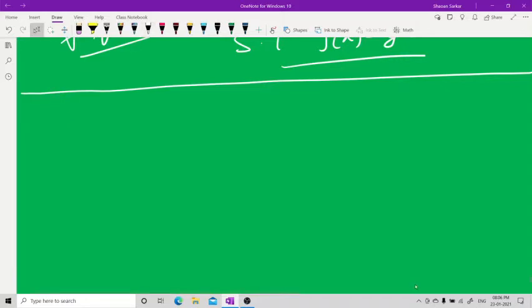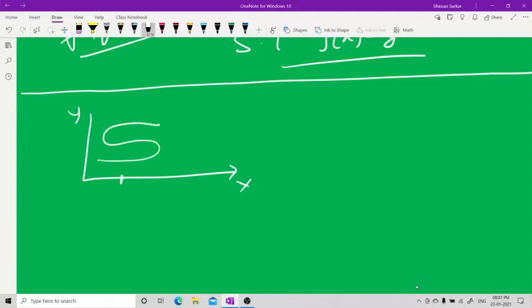Now you will see how to check graphically whether it is a function or not. Suppose I have this x-axis and y-axis. For the same value of x, suppose I have a curve going like this. No, this isn't a function, because for the same value of x I have so many values of y. Wait, I made a mistake. Yes, I'm right. This isn't a function.